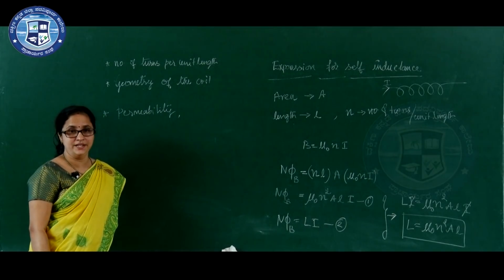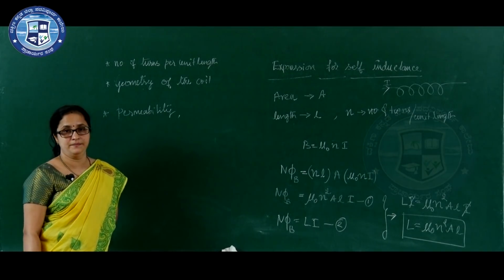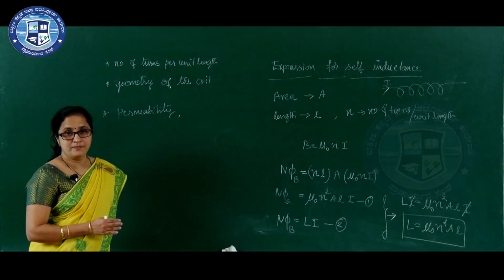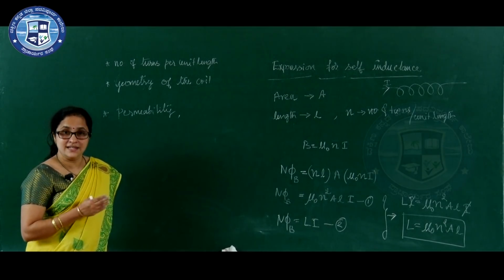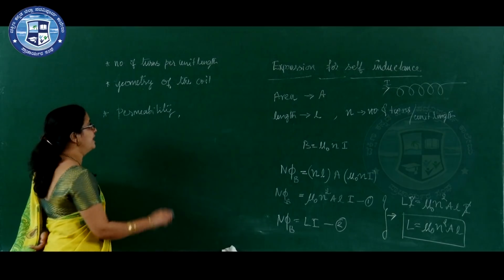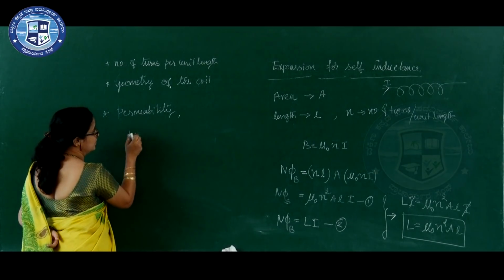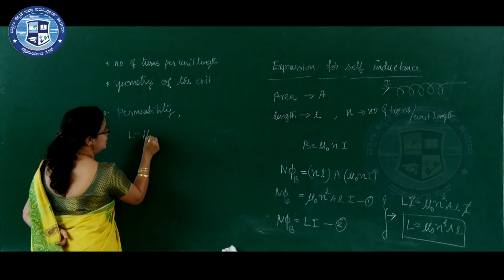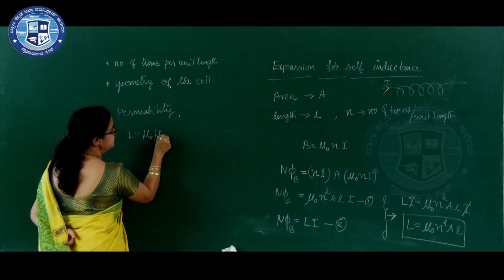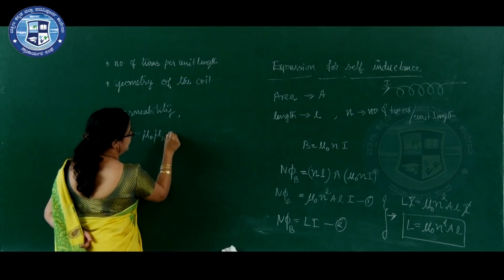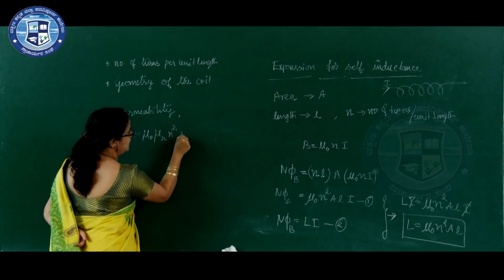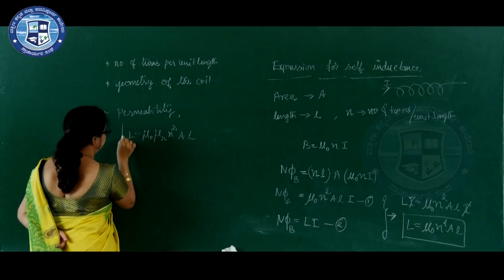Permeability of the medium inside the coil. If there is any medium other than air or vacuum, then L is equal to mu naught mu r N square A into L.